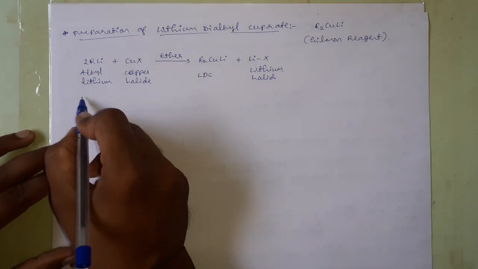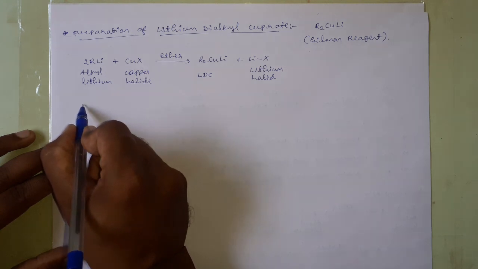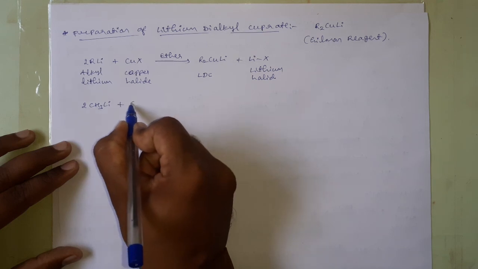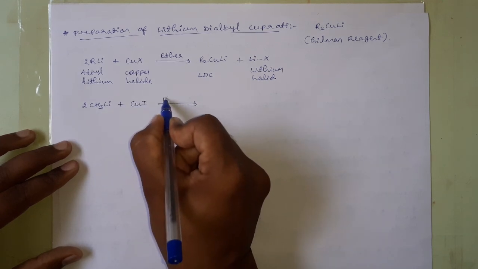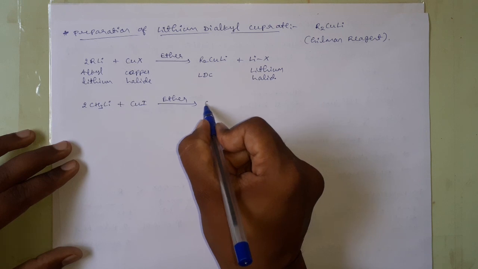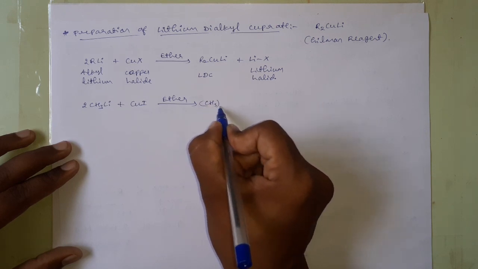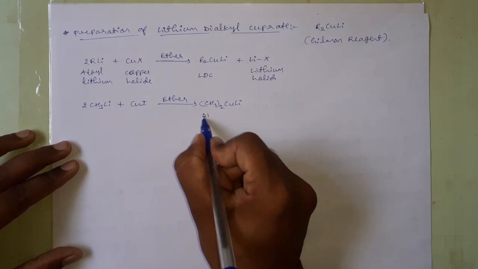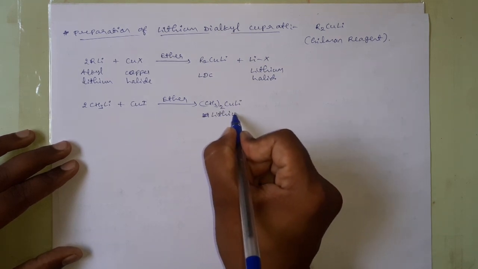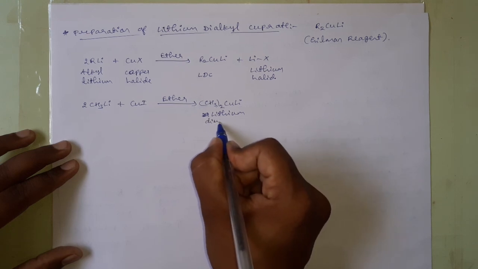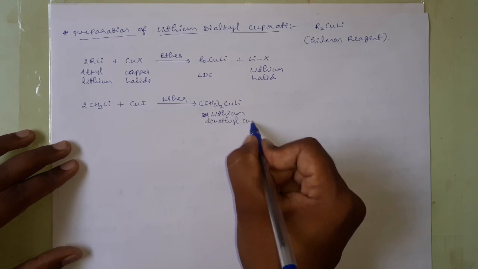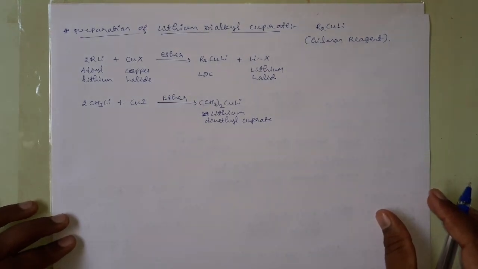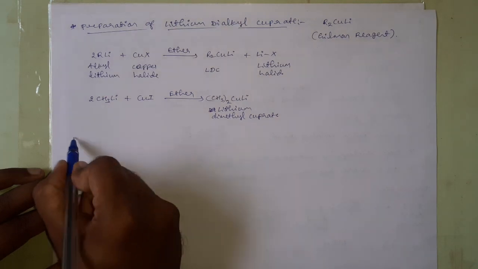For example, when 2 moles of methyl lithium are treated with copper iodide in presence of ether, we will get lithium dimethyl cuprate. Then coming to the mechanism,